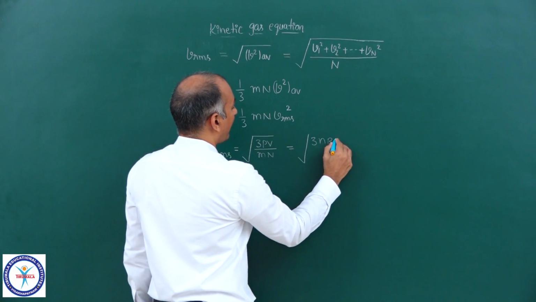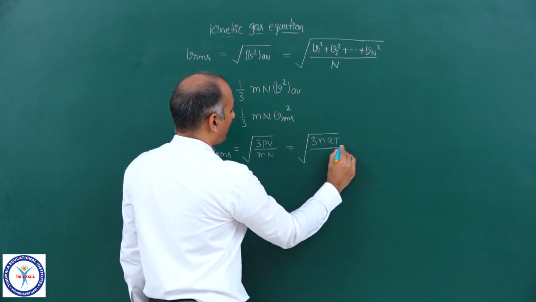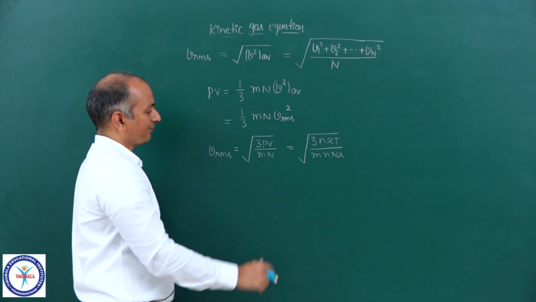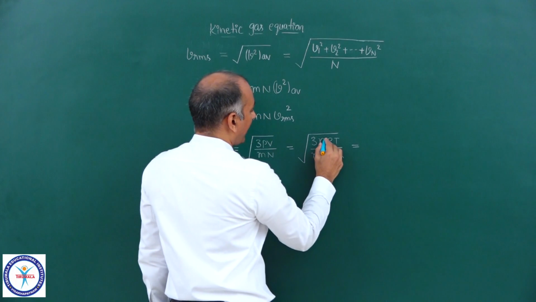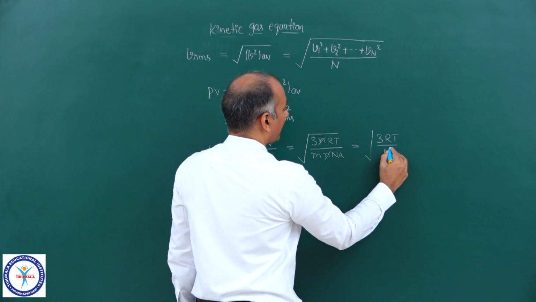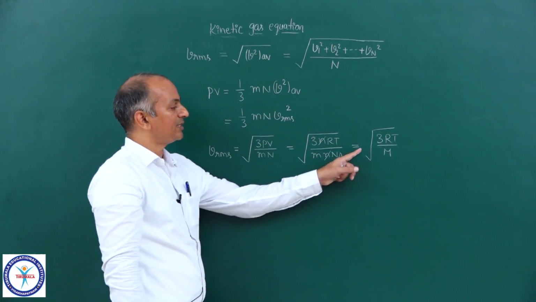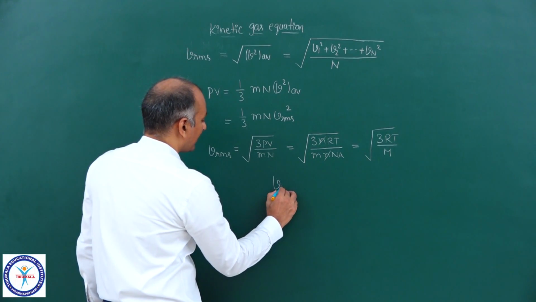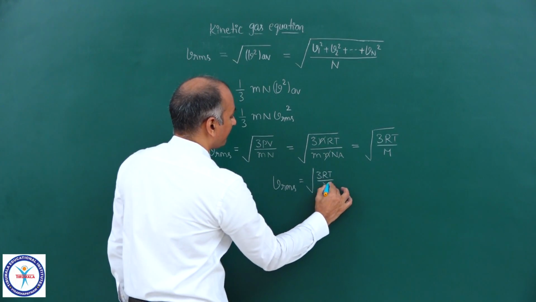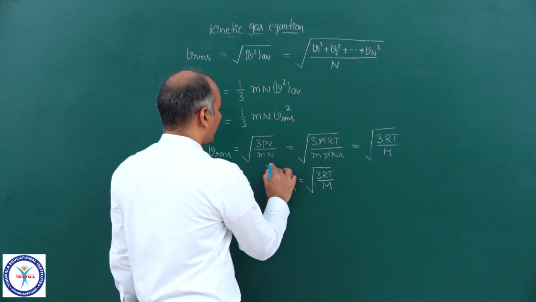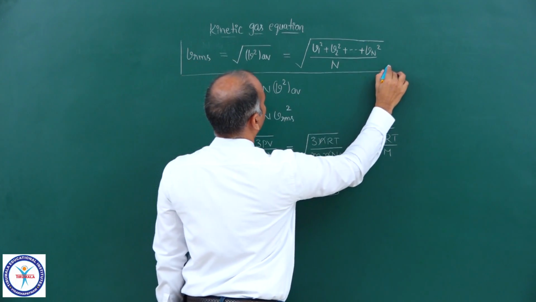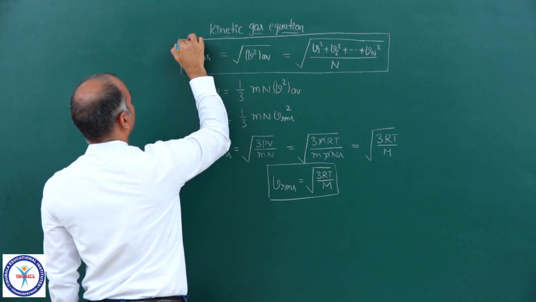3 into nRT, since PV is equal to nRT, upon m into N into NA, and here N and n get cancelled, and we can write this as 3RT upon capital M, because small m into Avogadro number is capital M. So the RMS velocity formula is equal to under root 3RT upon M. Now this is another important relation, and actually this is the definition of RMS velocity, root mean square velocity.